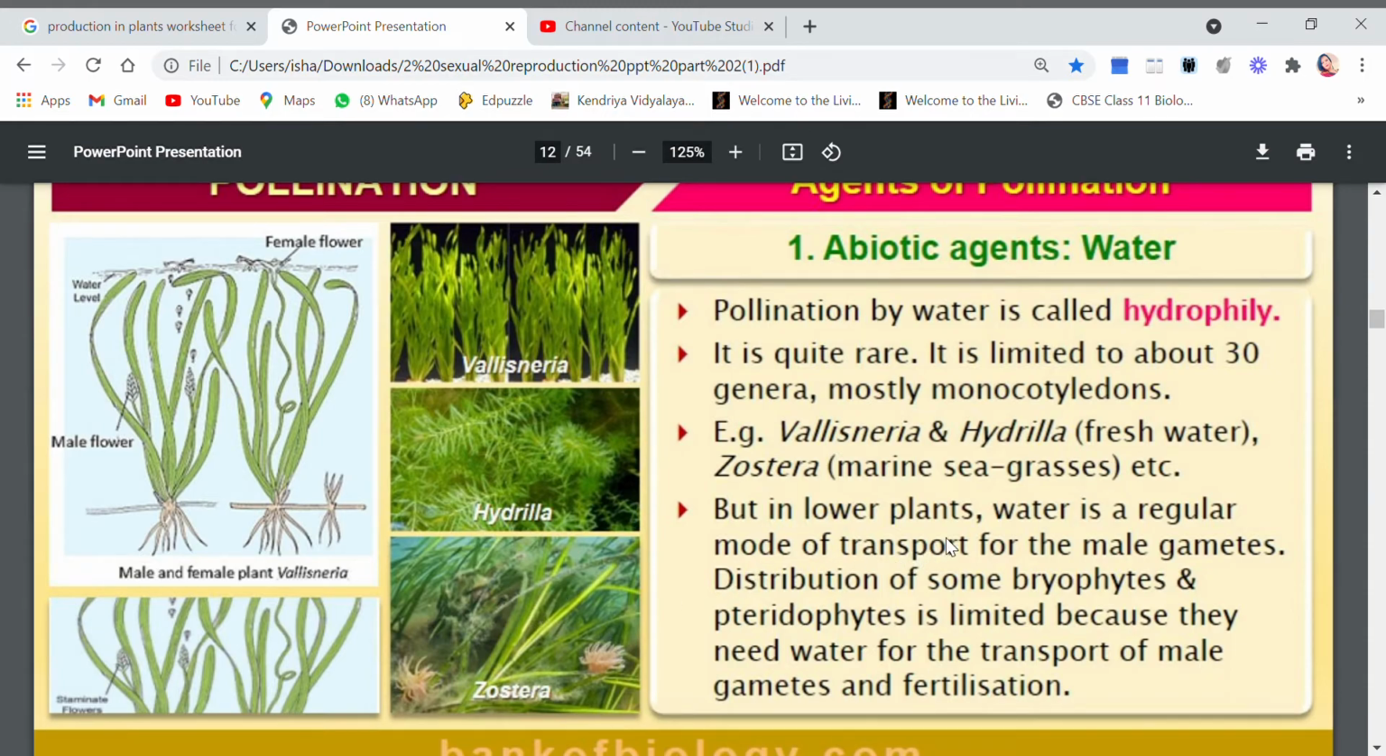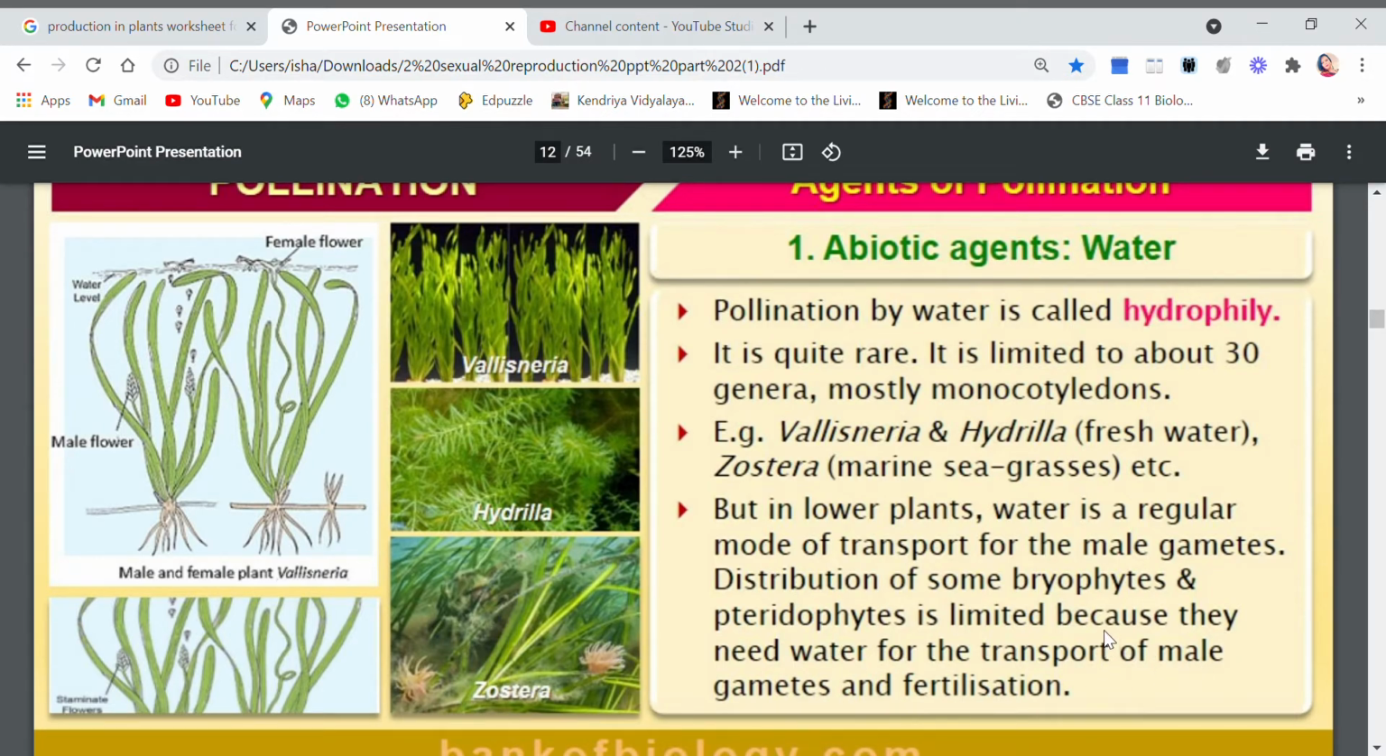But in lower plants, water is a regular mode of transport for the male gametes. The distribution of some bryophytes and pteridophytes is limited because they need water for the transport of male gametes and fertilization.